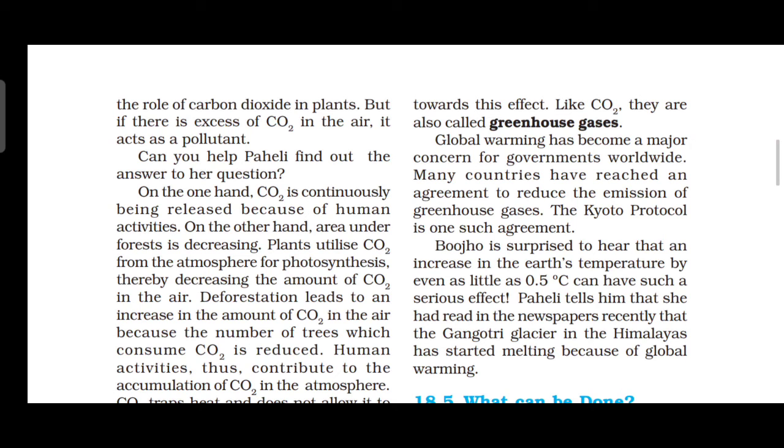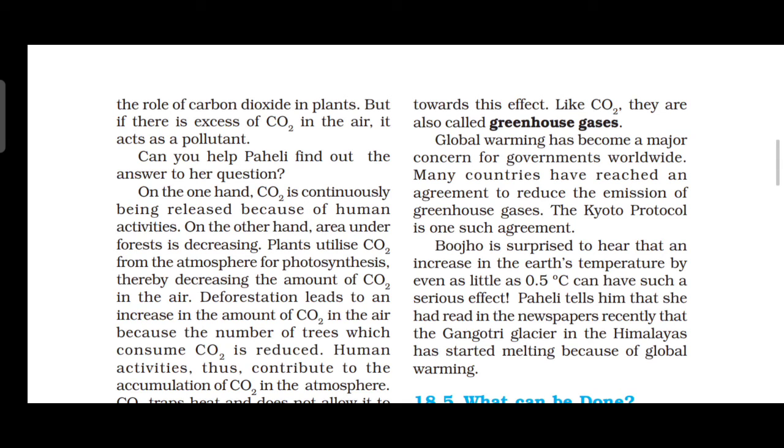A limited amount of carbon dioxide is good for plants, but excess also acts as a pollutant. On the other hand, carbon dioxide is continuously being released because of human activities.